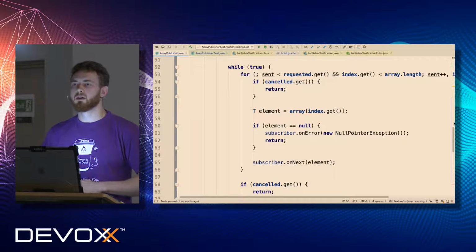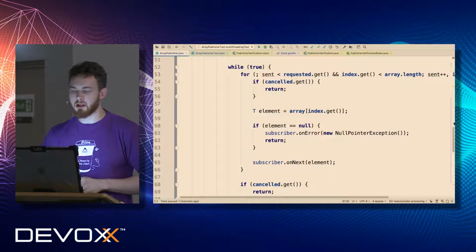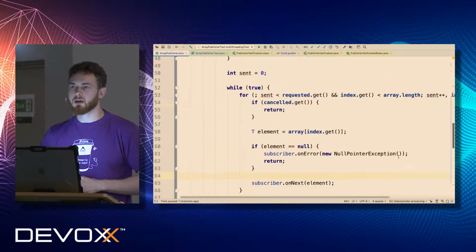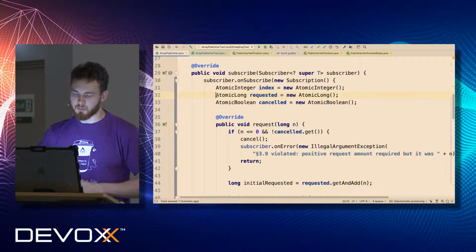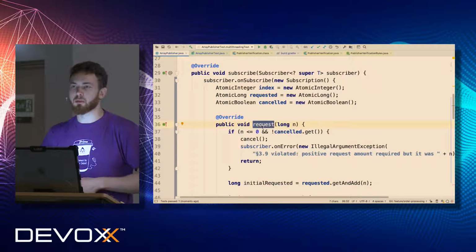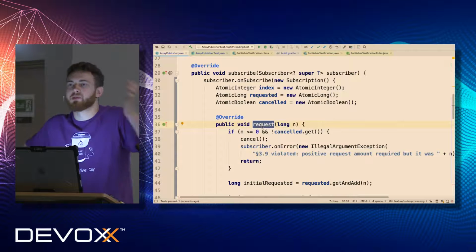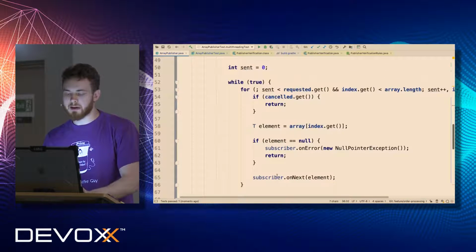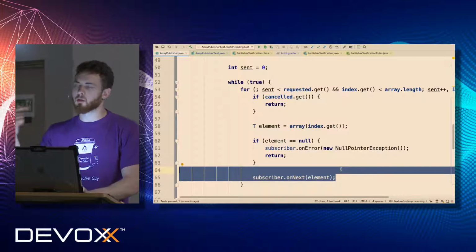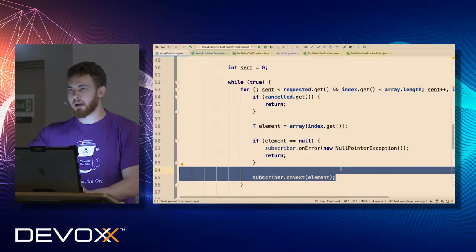No, it's not. We still have serialized data delivering. It doesn't matter from which thread we got a request or invocation of request, because it could happen from a different thread. It doesn't matter for us. The only thing that matters is that we have to deliver or invoke our subscriber in a serial way without any concurrency.